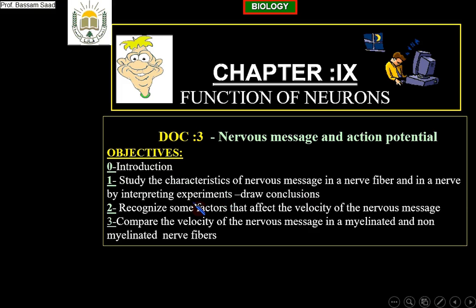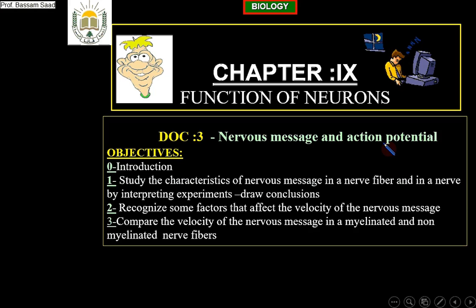Then we will recognize some factors that affect the velocity or the speed of the nervous message, and the last objective is to compare the velocity or the speed of the nervous message in myelinated and non-myelinated nerve fibers. So these will be our objectives in document 3. What is its title? Nervous Message and Action Potential.